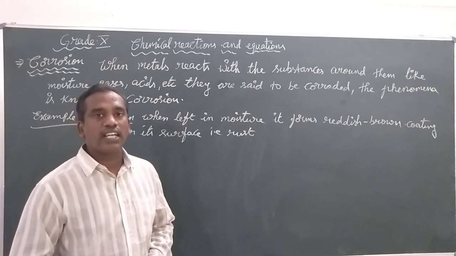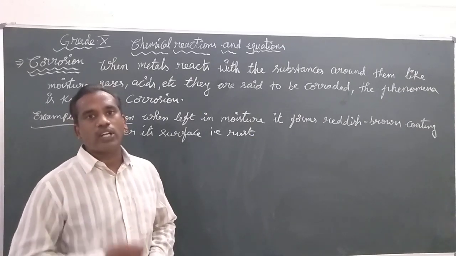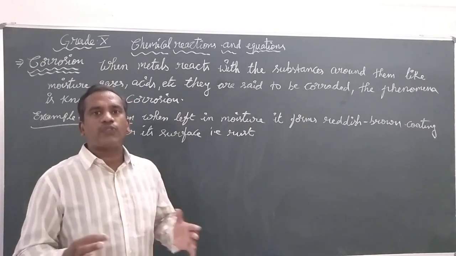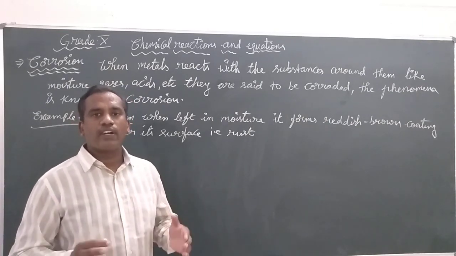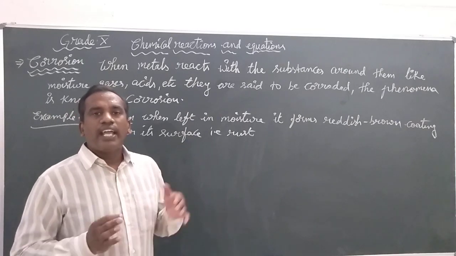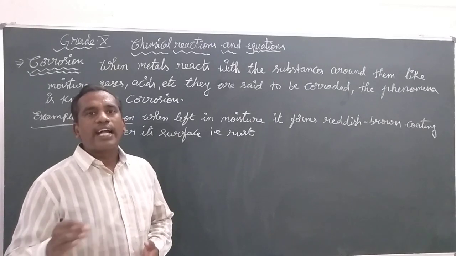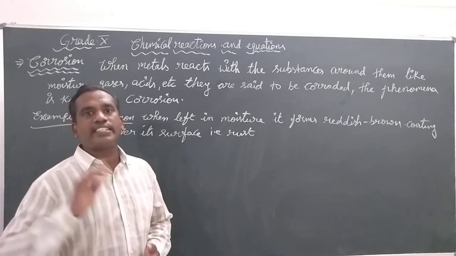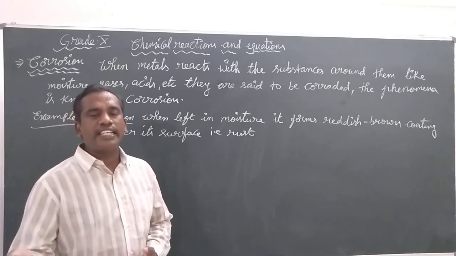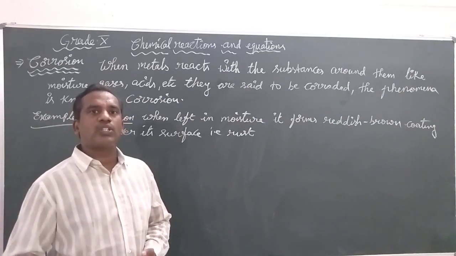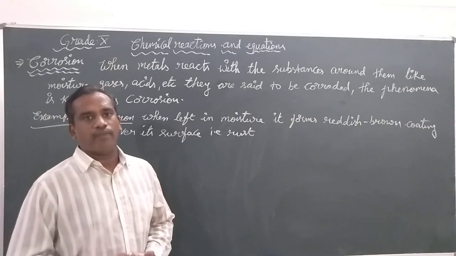When you leave any copper metal in atmospheric air for a few days, its brown color changes to a green coating over its surface. What is the change in color we are observing? The brown coating is changing into a green coating.